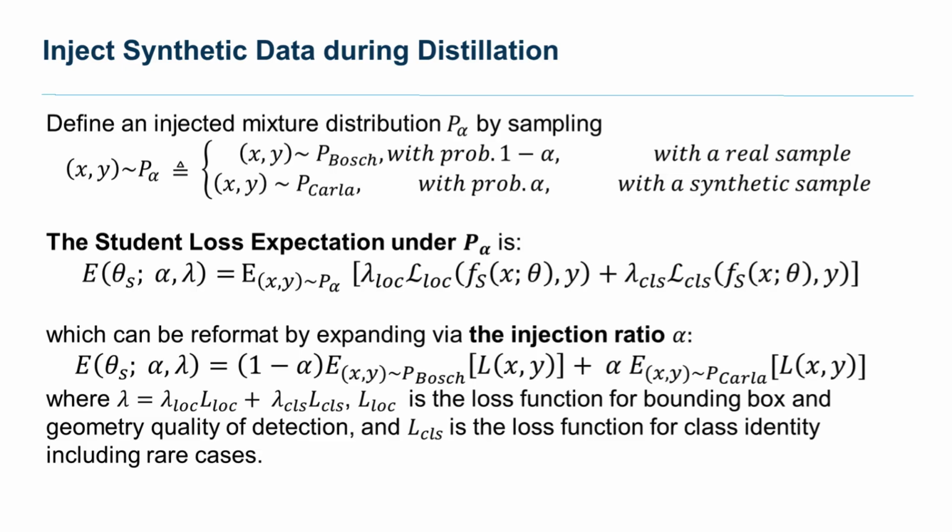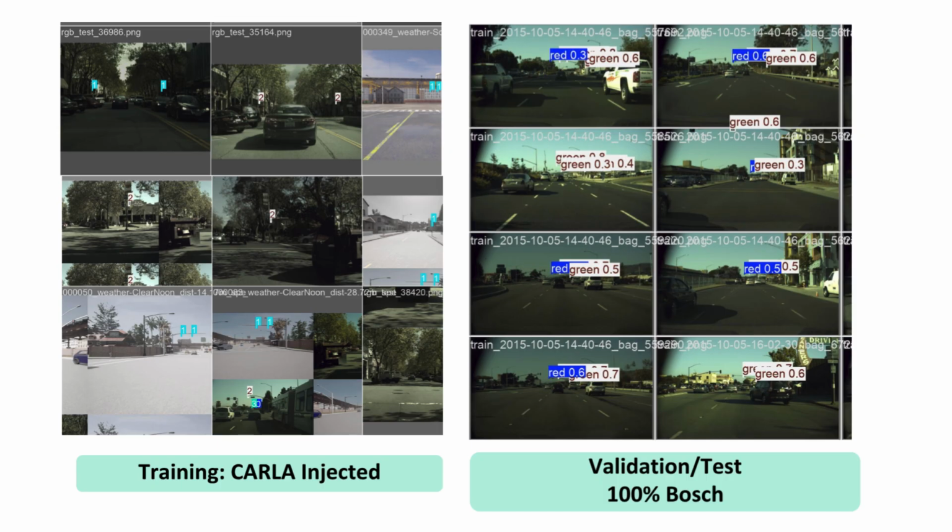The training distribution is a mixture of real Bosch data and teacher labeled synthetic data. I tested 7 real to synthetic ratios, and at the largest injection, the three main signal states became balanced in the dataset, which was 2 to 1, and the loss remains the yellow multitask objective. The two variables we study are the injection ratio and the classification loss weight. I capped injection at 1/3 so simulation data would not dominate the training distribution.